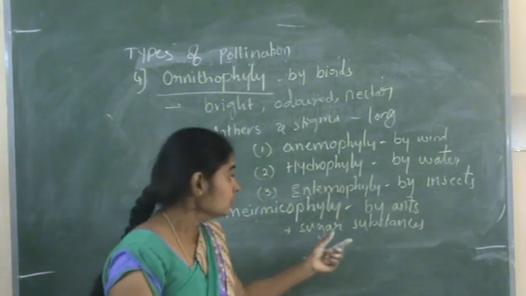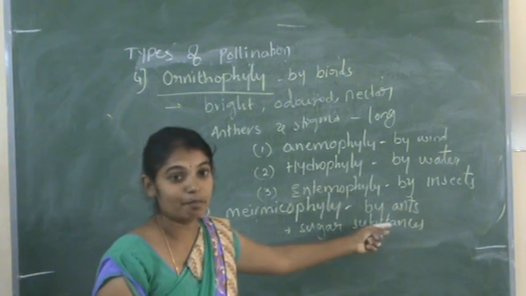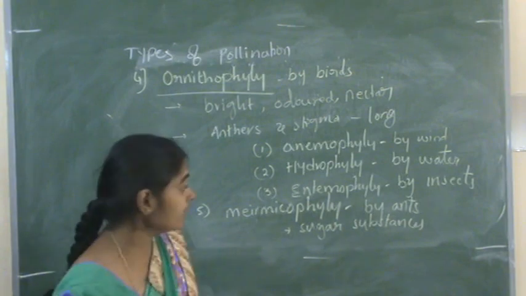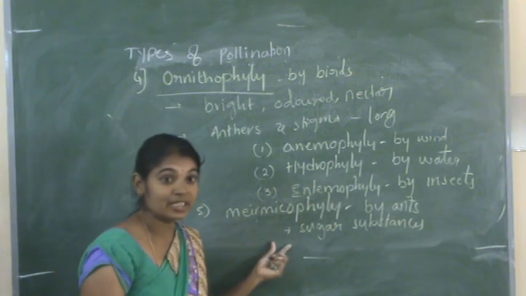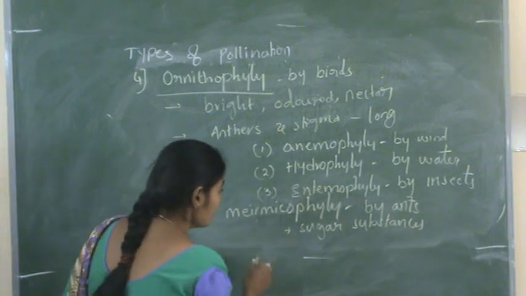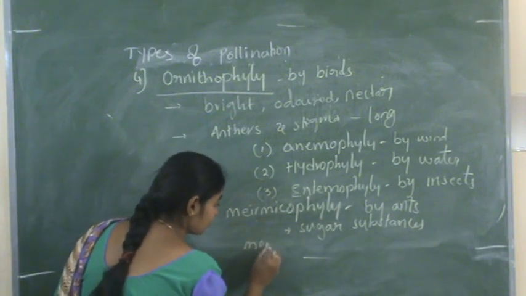So here the pollination occurred by ants, that is known as myrmecophily. And the plants in which pollination occurred by ants are known as myrmecophytes.